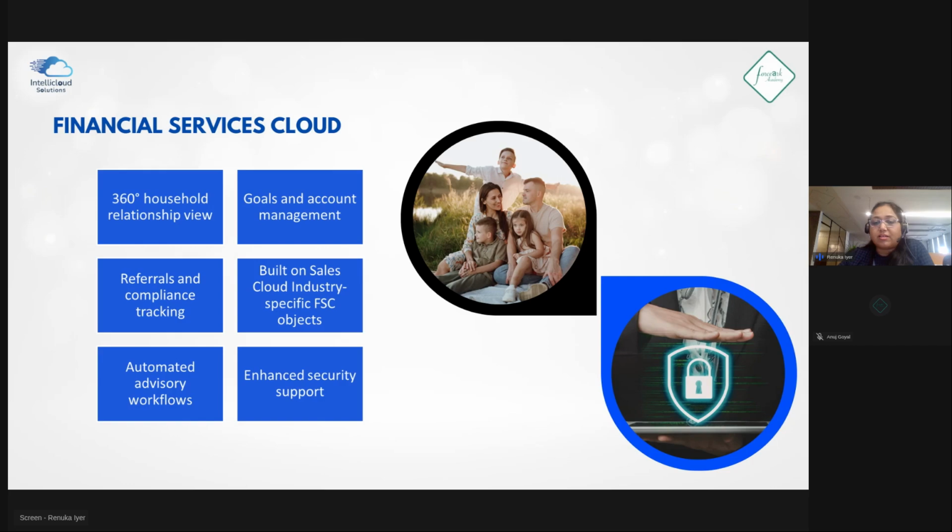The concept of multi-tenancy is supported in FSC as well, so the data remain secure for each individual, at the household level or the corporate unit level. Then we have automated advisory workflows, which we'll come back to in the next slides, and then reference and compliance tracking.